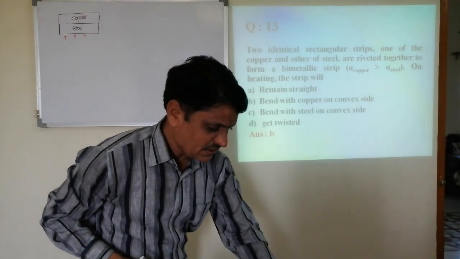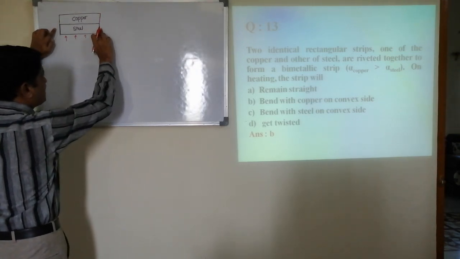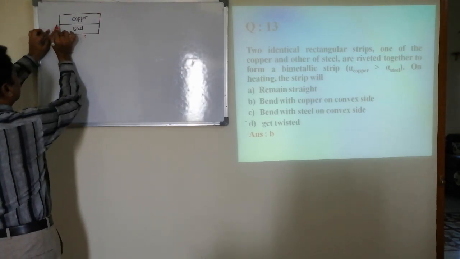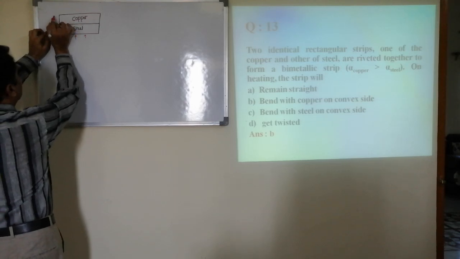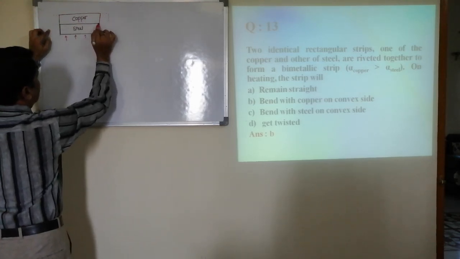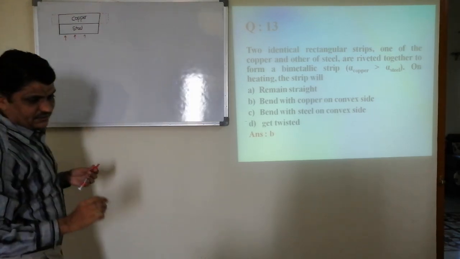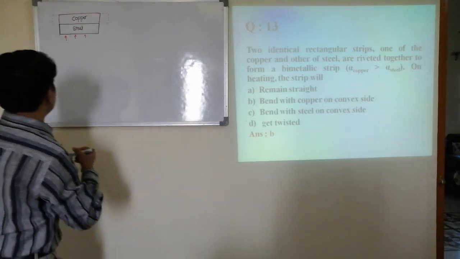So suppose if these ends are not fixed, then the final situation would be like this. This is the copper and it would be steel.